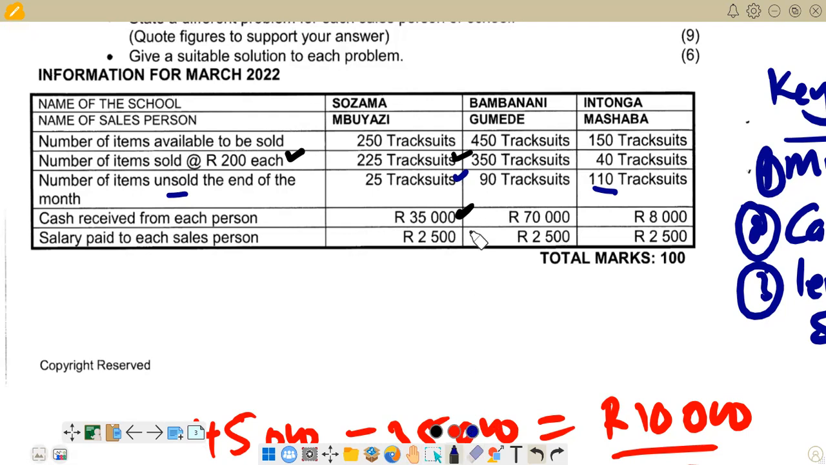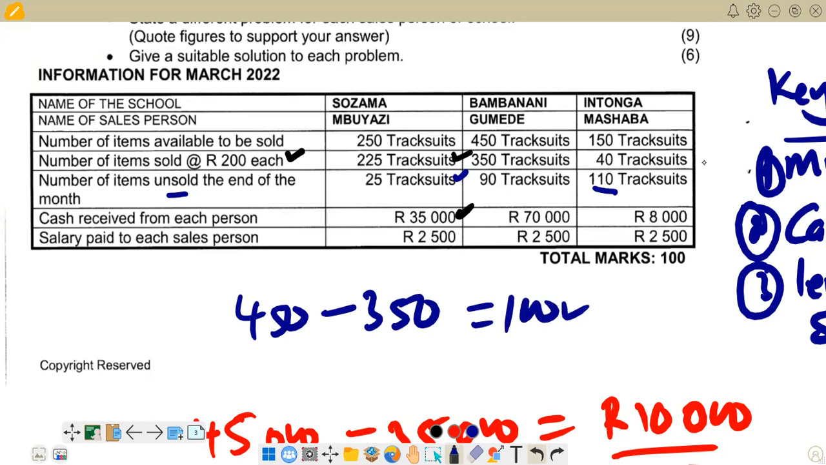Remember, number of units. We said we are going to say the units that are available minus the units that are sold. Then we see what is remaining. So we are on this column. We are going to say 450 is the units that are available. Then we subtract those ones that were sold. Then we see the remaining ones to compare with this figure. So 450 minus 350, we are going to get 100 there. So here we have 100.